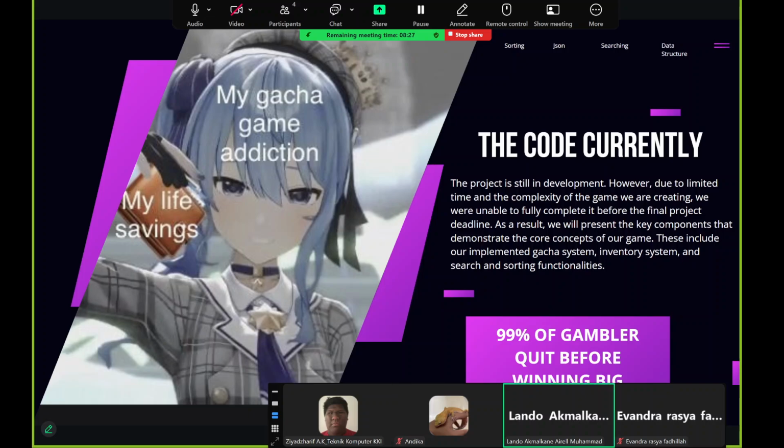The code is currently still in development, but due to the limited time and the complexity of the game we are creating, we are unable to fully complete it before the final project deadline. As a result, we will present the key components that demonstrate the core concepts of our game. This will include our implemented gacha system, our inventory system, and the search and sorting functionalities.